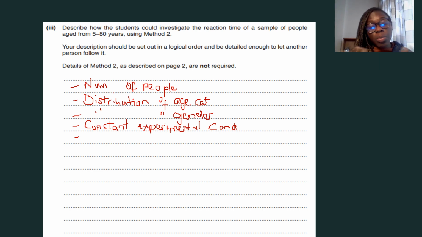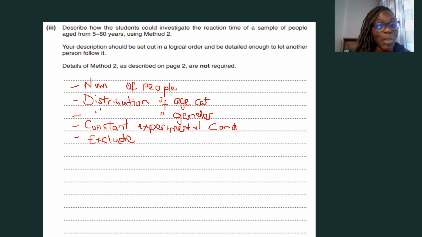You also don't want to use people who have, for example, drug use, okay, or people who take coffee, people who have had caffeine. So you then have to say exclude individuals who have conditions that might make them inappropriate subjects. And you can then mention the examples, e.g. color blindness, e.g. caffeine takers, because people who take caffeine might be really jumpy, and so even maybe before the color changes, they've already clicked, or even after it's changed, it might just impact how they react to the experiment. So you also want to exclude those people.